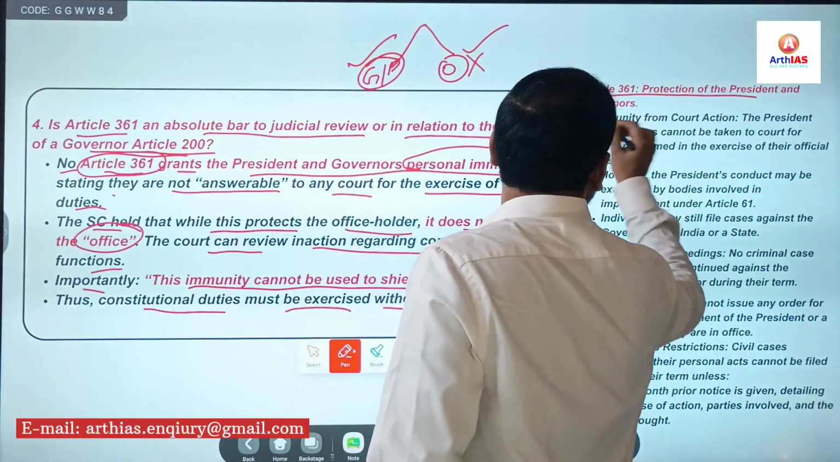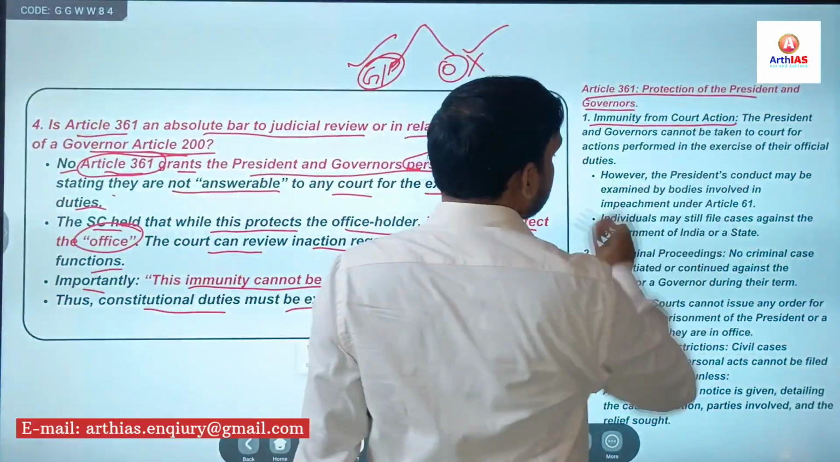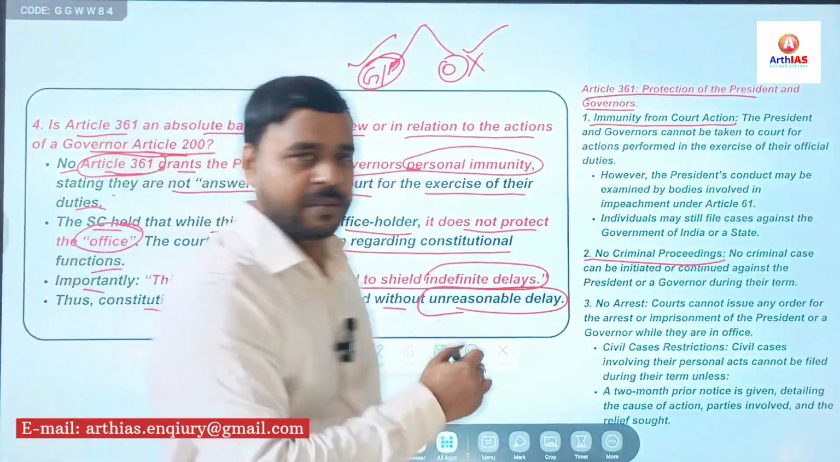So Article 361 we have already covered. The first clause says immunity from court action, and clause 2 says no criminal proceedings, right? You must be knowing about that.